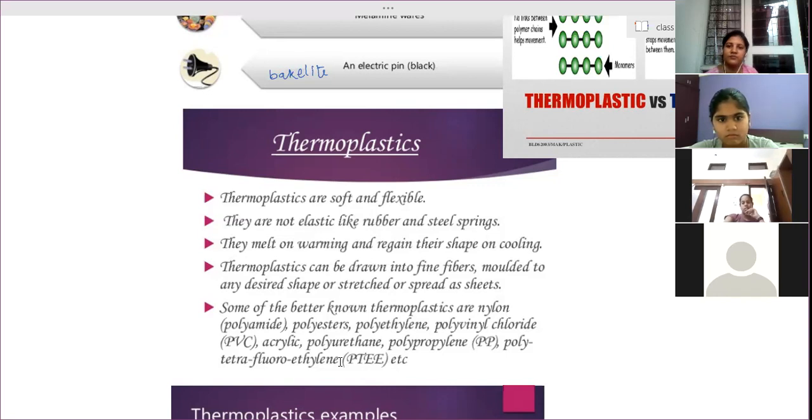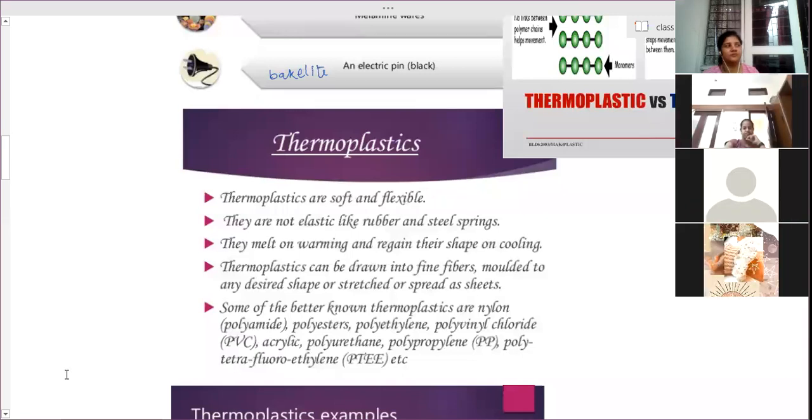Clear? Is it clear? Yes, ma'am. PET also we can consider under this as well. Thermoplastic can be recycled. Ma'am, even the glue is made of PVC, right?